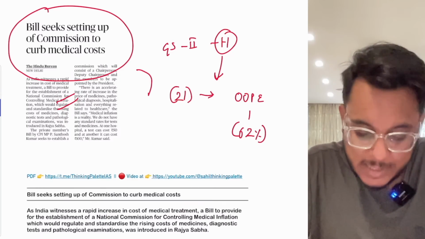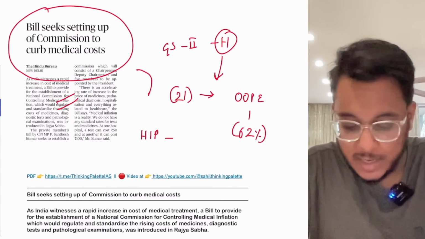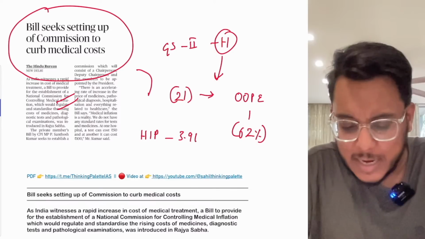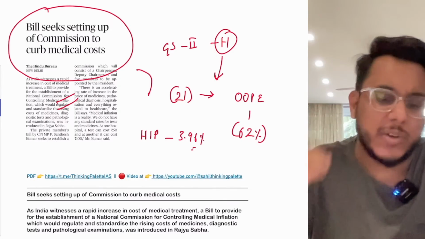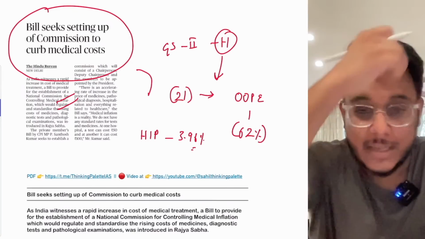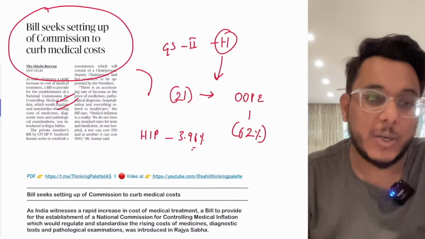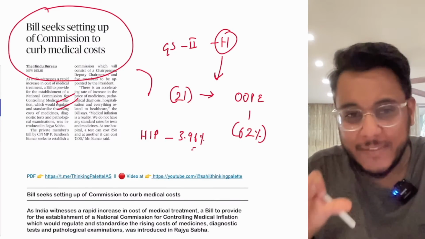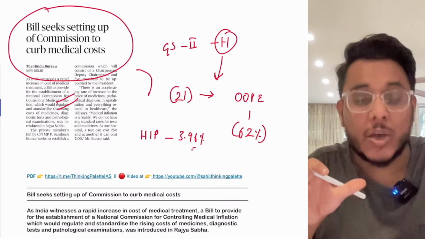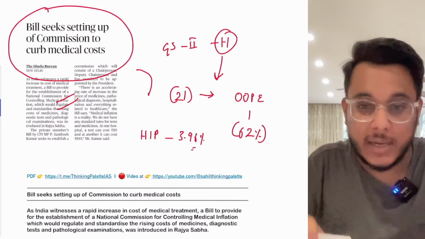And at the same time, guys, when we talk about the health insurance penetration in India, it stands at around 3.96%, or just you can say 4%. So as people do not have health insurance, as people are poor, as the private sector is more prevalent in India, we need to have an arrangement that the medical cost, the cost for diagnostic tests, etc., is kept under control.